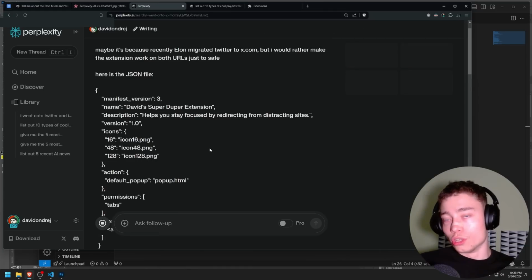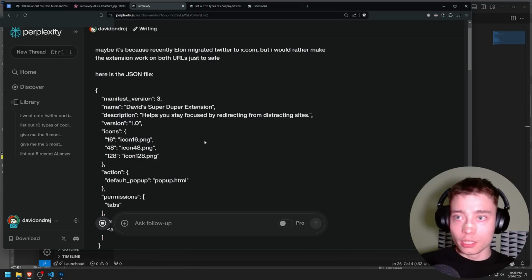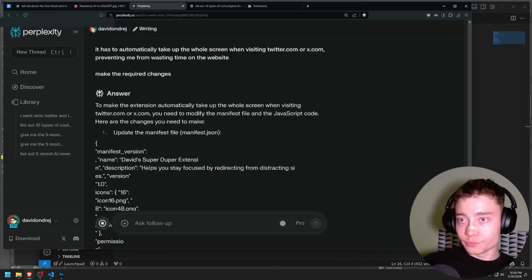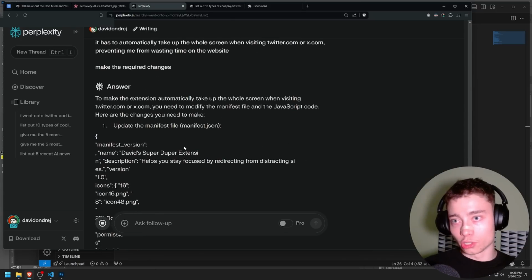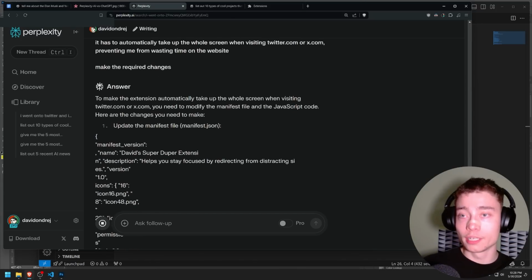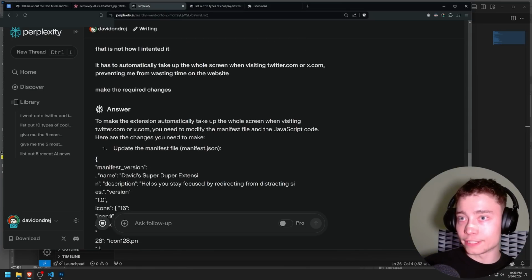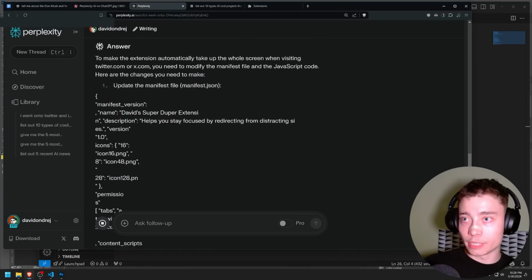Beautiful. So now we are not going to get any interference from the web search, because right now we don't need web search. Before it was useful, now it could be potentially distracting to the LLM. We just want to use the best of Claude 3, which is amazing at programming, to help us fix this. So to make the extension automatically take up the whole screen when visiting twitter.com, you need to modify the manifest file. So I'm going to copy this manifest file.